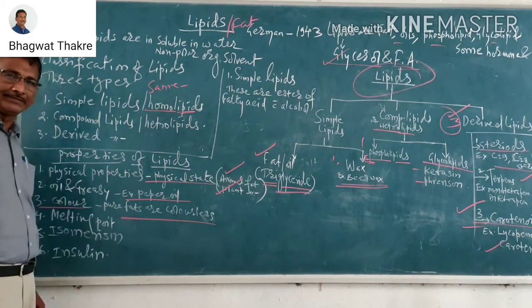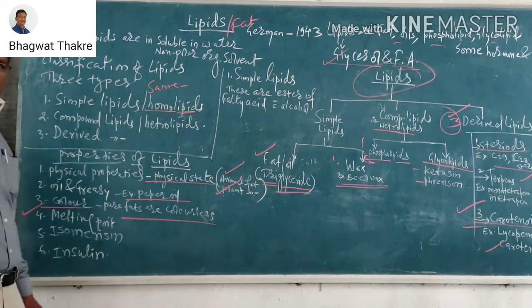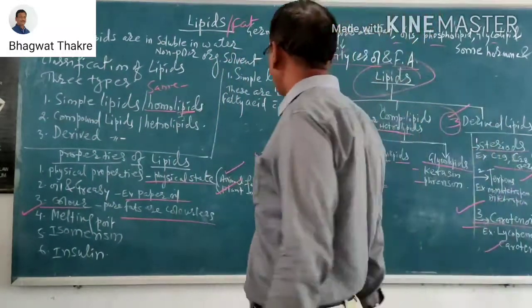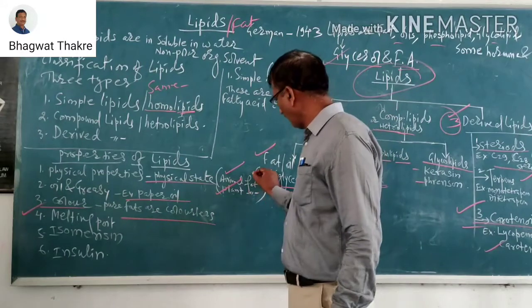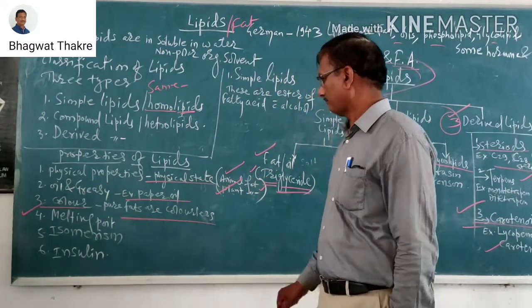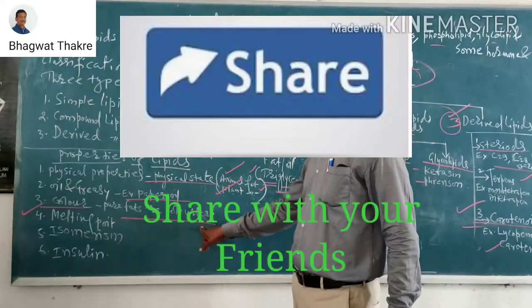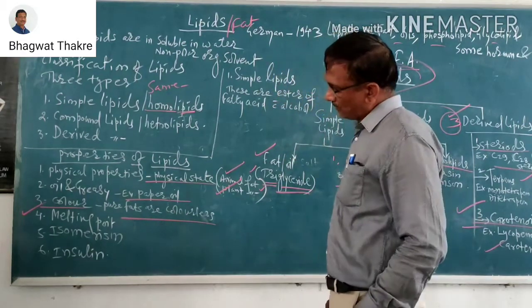Melting point. Fourth one is the melting point. Melting point depends upon the source of the oil, animal oil and plant oil. But its melting point is very low, you know. And third one, isomerism.